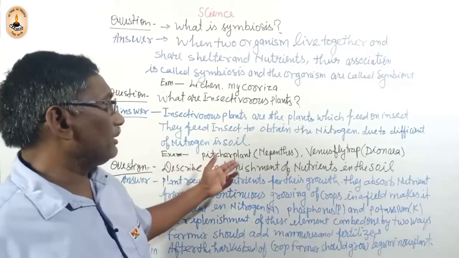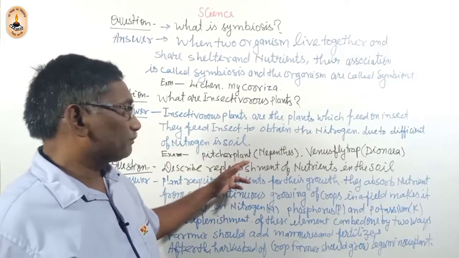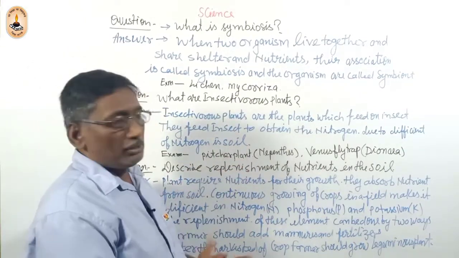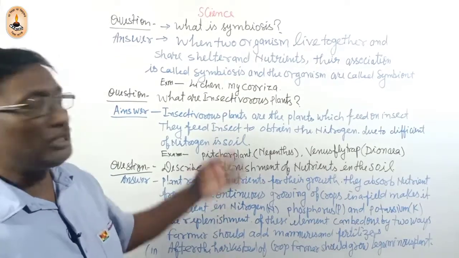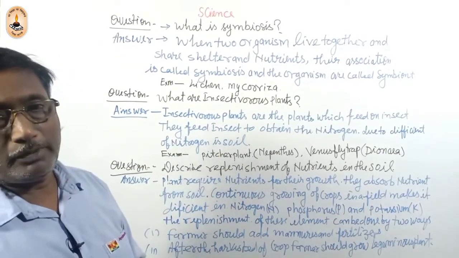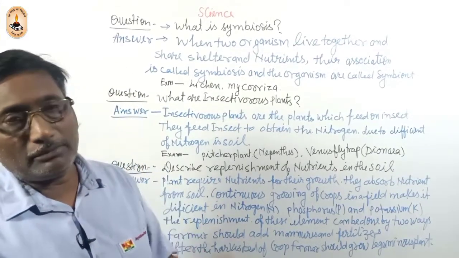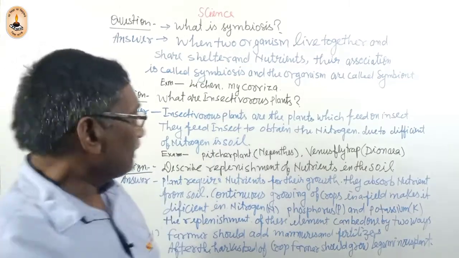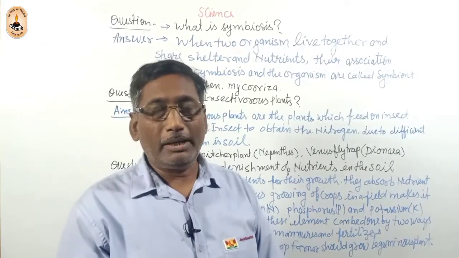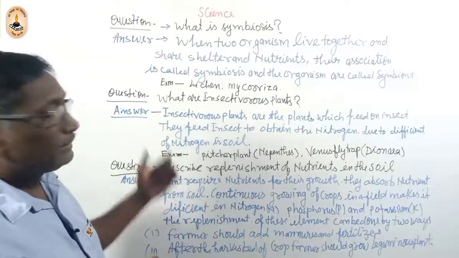Example, pitcher plant, Nepenthes. It is pitcher shaped. The leaf is modified into a pitcher-like structure. The pitcher is covered by a lid. When the insect sits on the pitcher, the lid is very sensitive and closes.